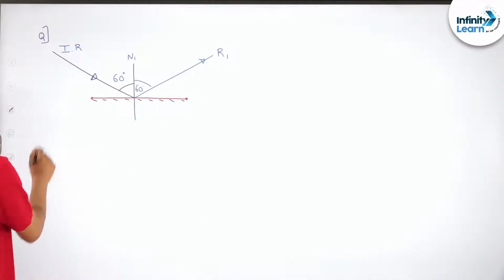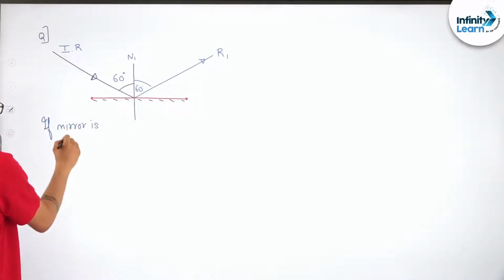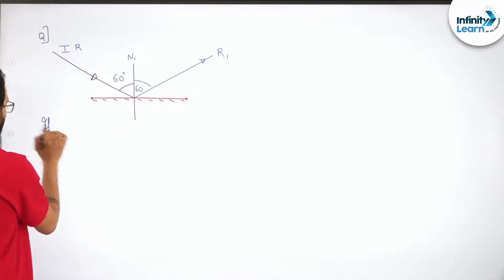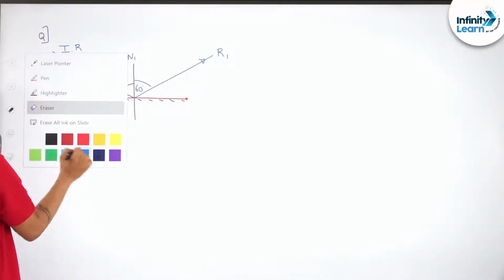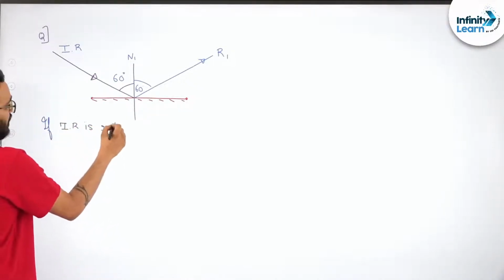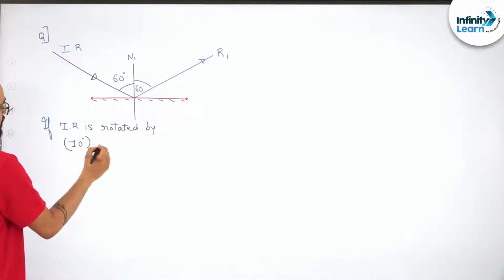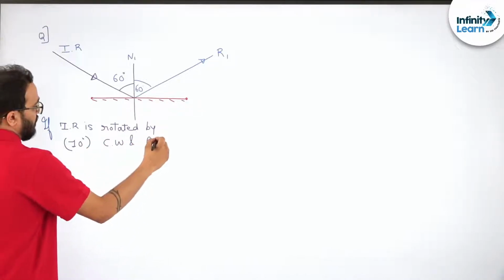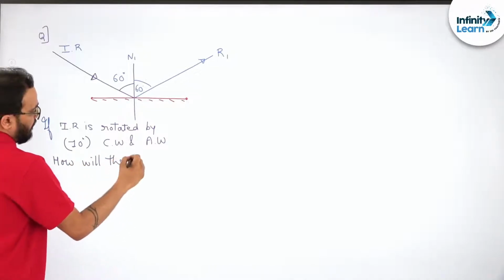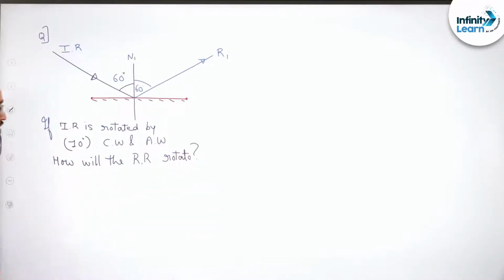Now the question is, if the incident ray is rotated by 10 degrees clockwise and anti-clockwise, how will the reflected ray rotate? By what angle? Okay, this is the question.